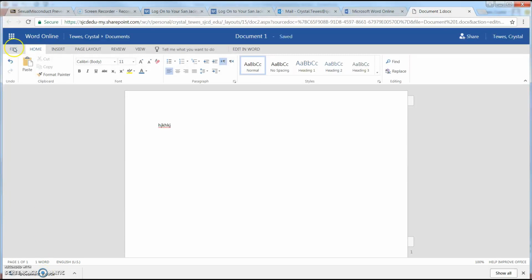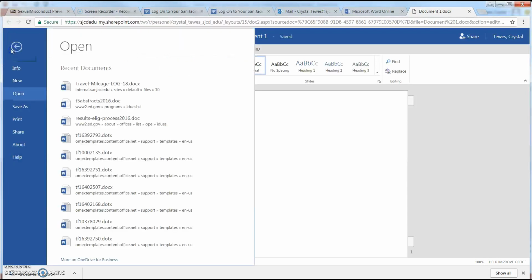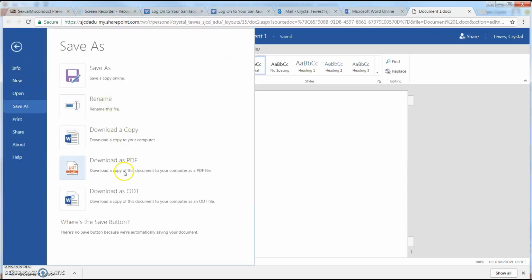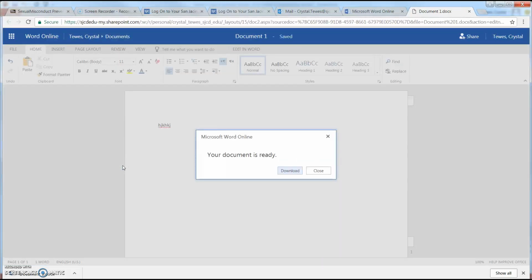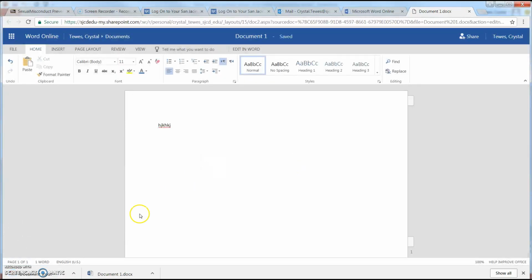But when you're ready to submit things, and many college scholarships and professors require you to turn stuff in a protected format, which is the PDF. So I can do File, again Save As, Download as a PDF. So I download it, and look, here it is as a PDF.